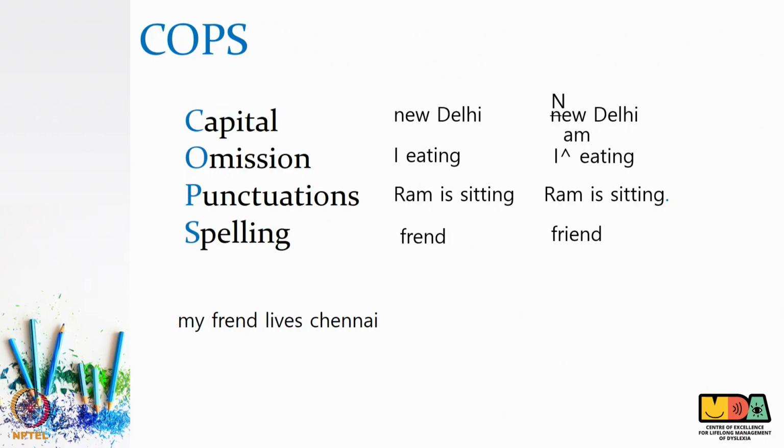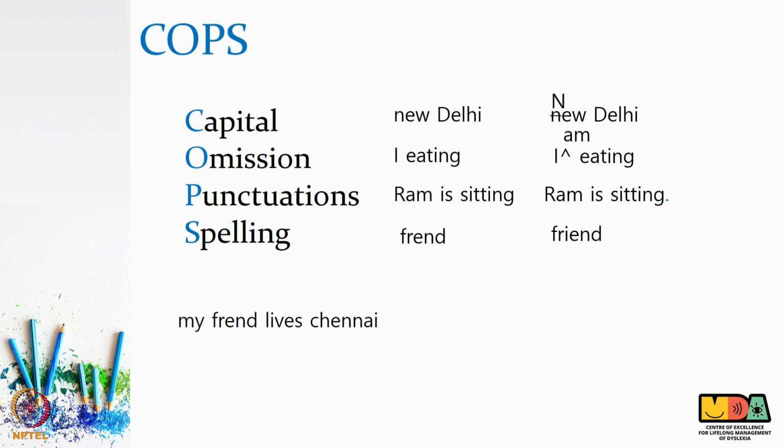Now, let us take this example and, using the methodology of COPS, edit the sentence. The sentence given here is, "my friend lives Chennai." The cops come in and he says the sentence has not started with the capital and the proper noun has also not started with the capital. So, my child makes the changes and writes "My friend lives Chennai", where the sentence starts with a capital and Chennai too is in capital.